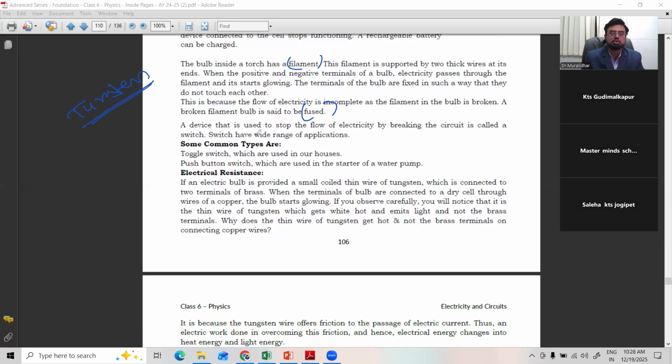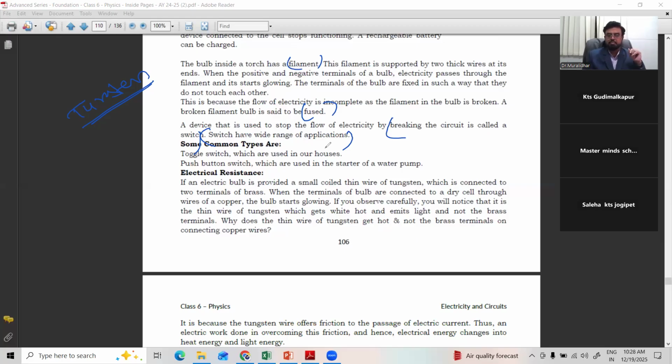A device that is used to stop the flow of electricity by breaking the circuit is called a switch. Right? Switch has a wide range of applications. Either you want to start the circuit or you want to stop the circuit. You want to make the circuit or you want to break the circuit.